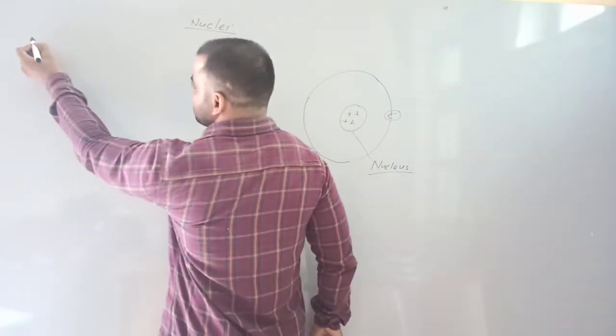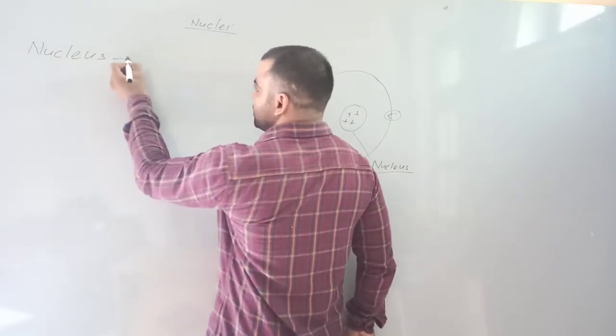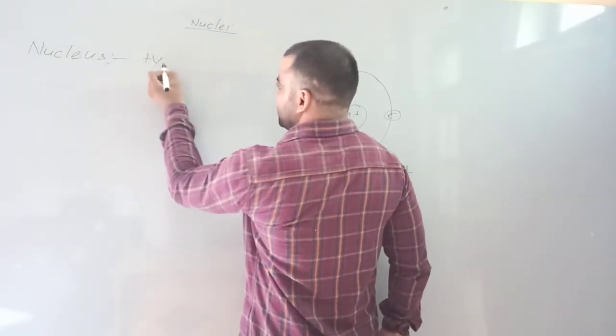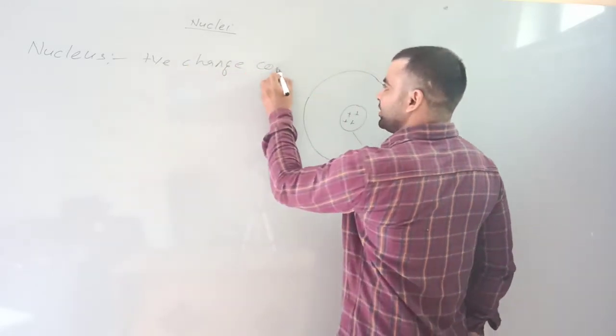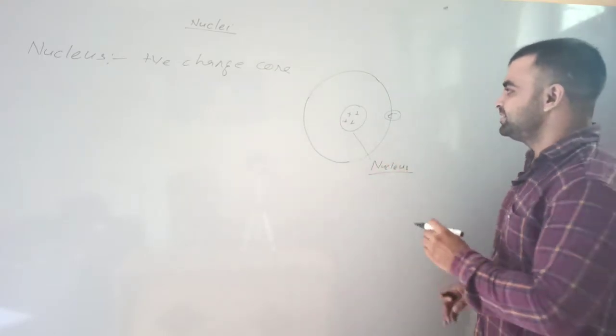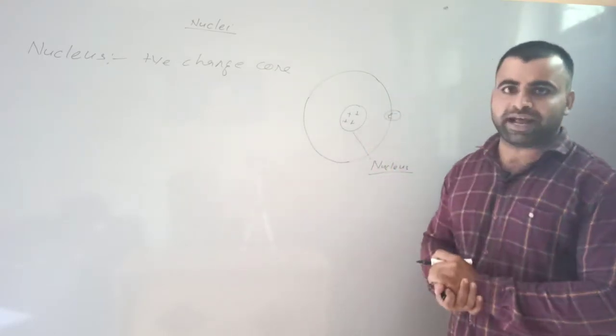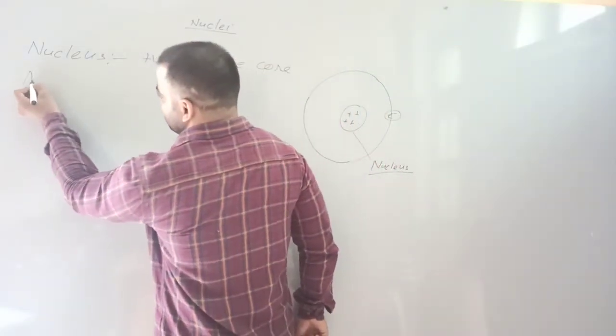What is nucleus? Nucleus is a positively charged core present inside the atom. It contains a number of protons and neutrons that are called nucleons.